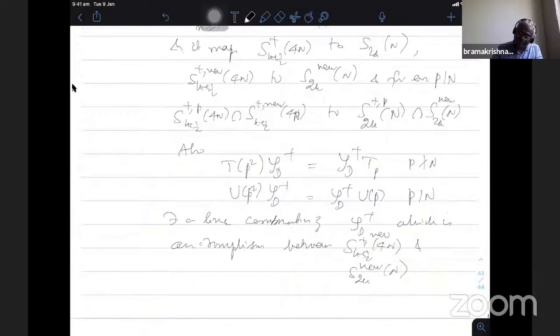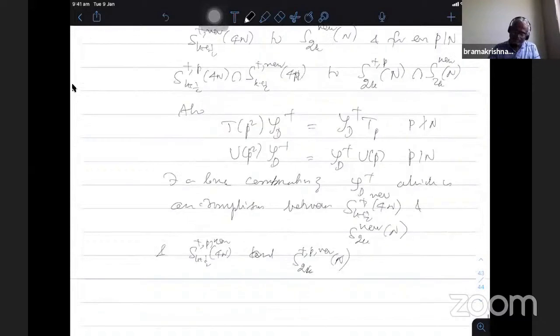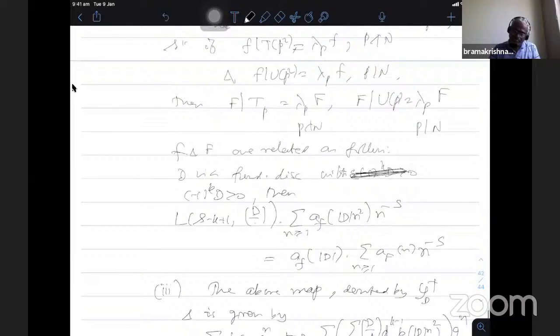Similarly, the isomorphism also restricts to S_{k+1/2}^{+,P}(4n), I put a new here also, between this and S_{2k}^{P,new}(n). This is the full statement of the results he proves in the paper.